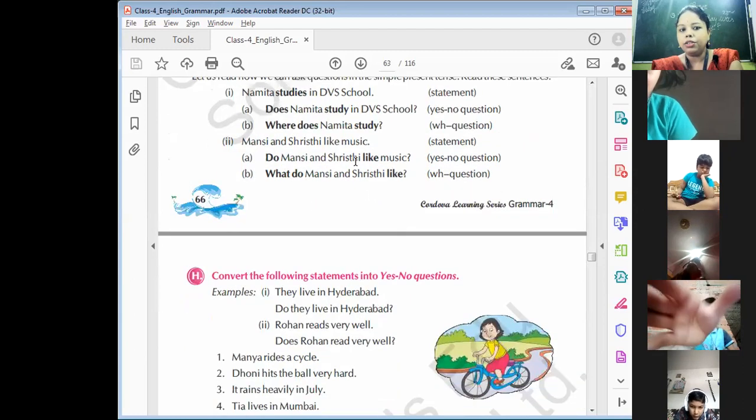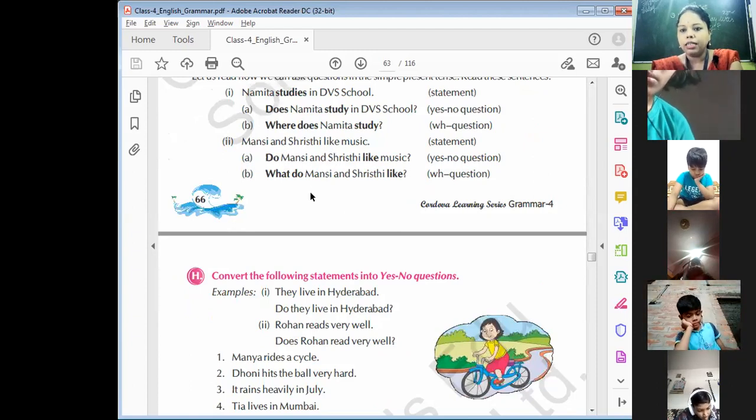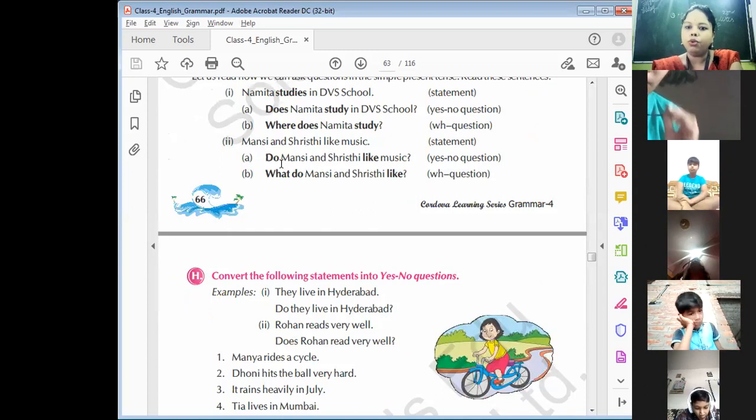Do Mansi and Srishti like music? Why are you using do? Because Mansi and Srishti makes a plural subject. Understand? So with plural, we know that we have to use do. With singular, we have to use does.